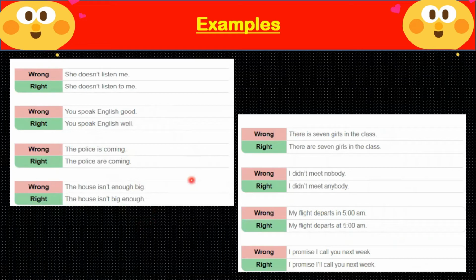The arrangement of words is also very important. There is 7 girls in the class. There are 7 girls in the class.